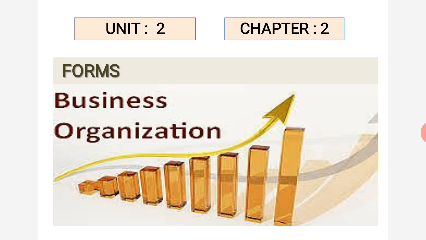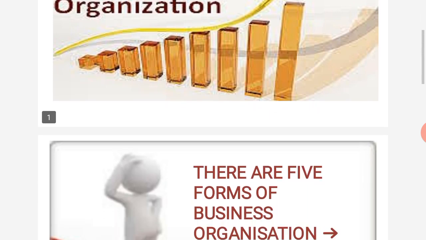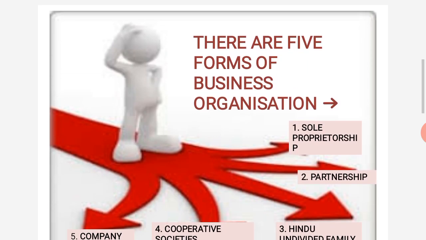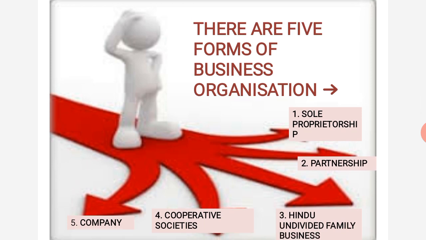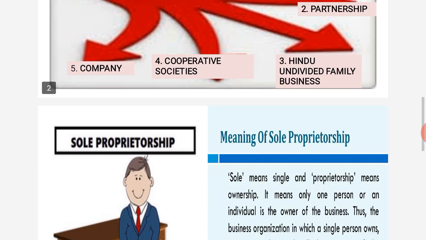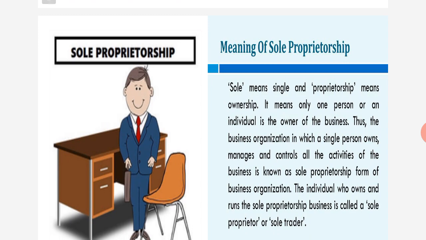Now, there are different forms of business organization we will see here, which exist in India. First one is sole proprietorship. How many forms are there? 5 total. First one is sole proprietorship. Second one comes as partnership. Third one is Hindu undivided family business. Fourth one is cooperative society, and the fifth one is company. Now the first one we will deal with first.